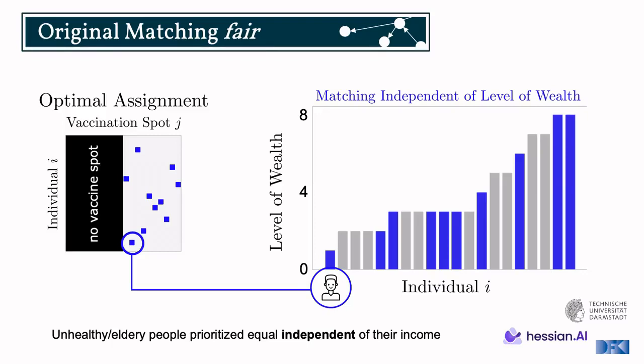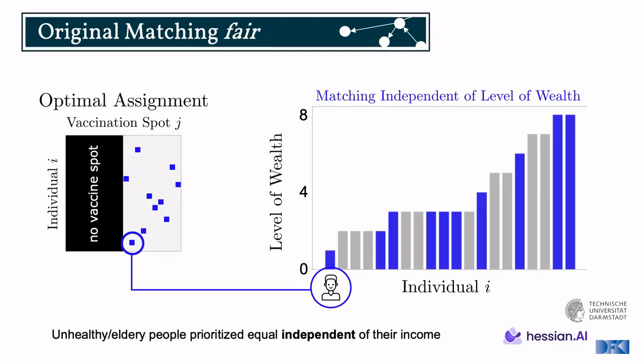What this says is that there's essentially a uniform distribution over the level of wealth, which is just a different way of saying that although our policy is to go for unhealthy elderly people first, it's independent of their income. So whether that unhealthy elderly person is rich or not doesn't matter.